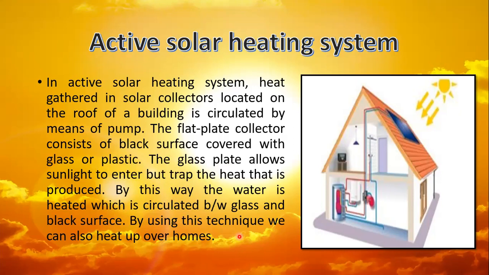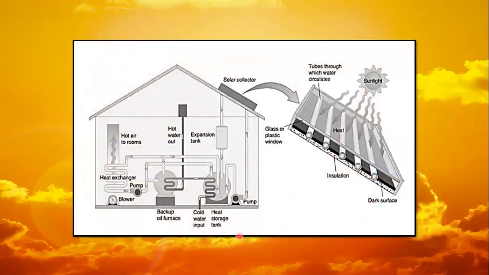Now I can explain this slide with the help of a schematic diagram. Here, this one is a schematic diagram. This one is a solar collector. In the solar collector, this one is a black sheet which is covered with glass or plastic, and this one is an expansion tank. When the solar collector collects the sunlight, it transfers the heat into the expansion tank.